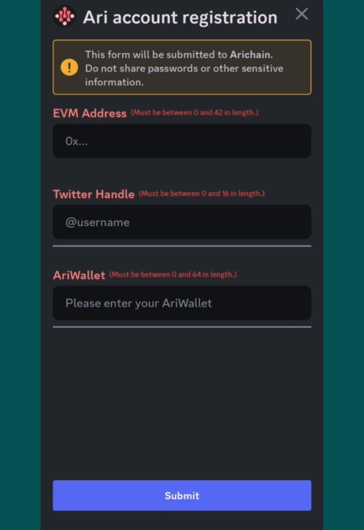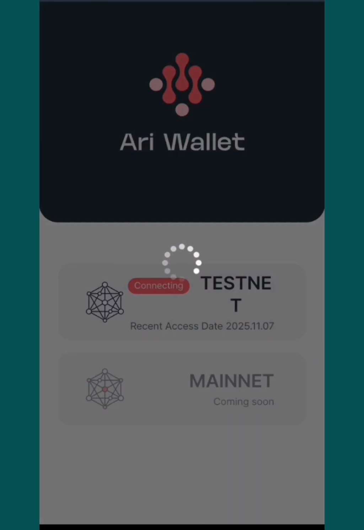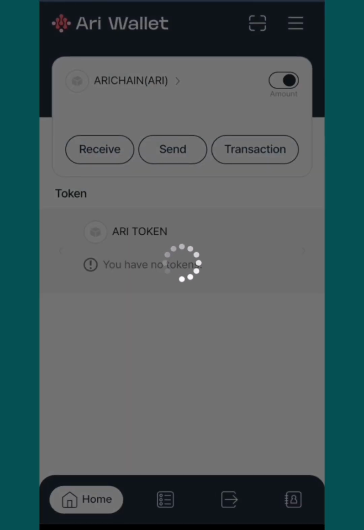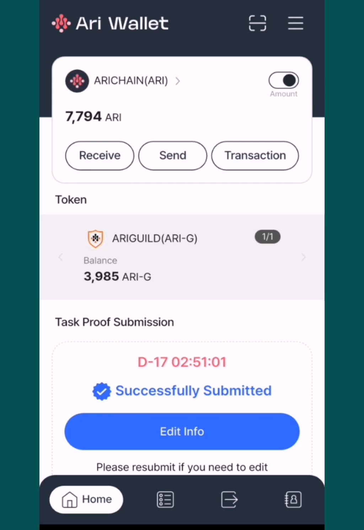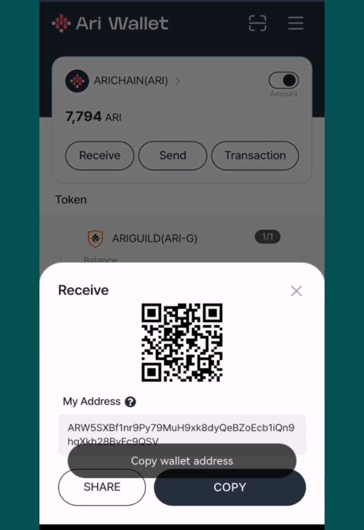So we are going to go to our Ari wallet app and copy our Ari wallet address and put it here. This is where it is needed, not on the app. You copy that, and use the same Trust Wallet address you used, and the same Twitter. So let's go to Ari Wallet, and I'm going to copy. Once I go to Ari Wallet, I will select testnet, and click on receive. When I click on receive, I'm going to copy the address. Now you see the address, it starts with ARO. That's the Ari Wallet address.